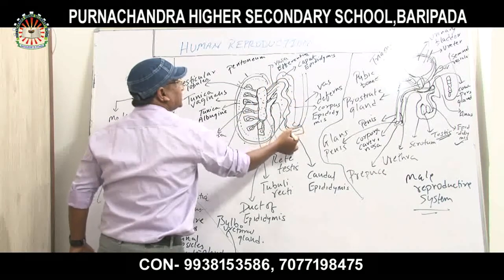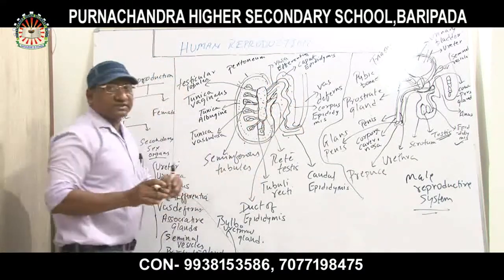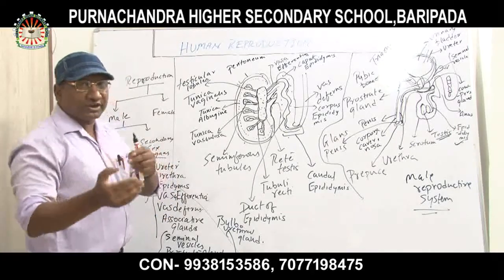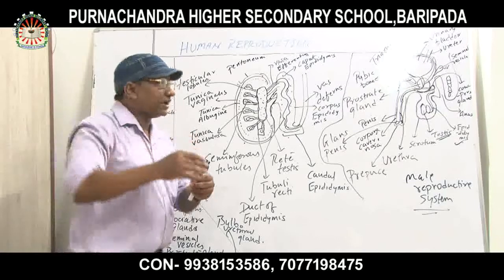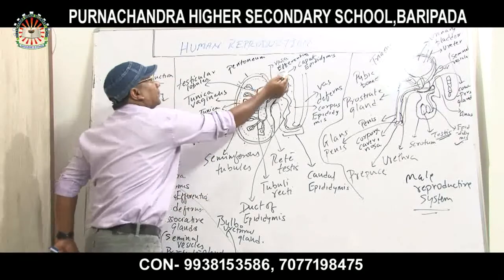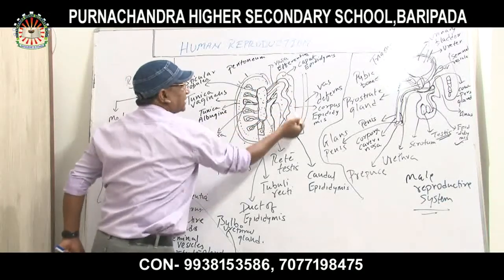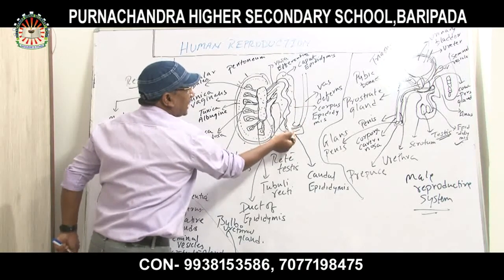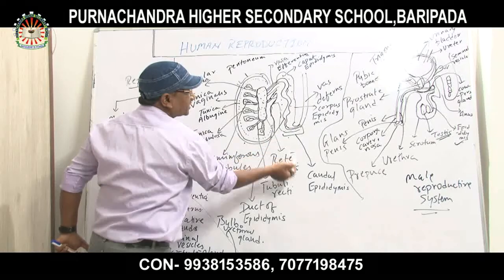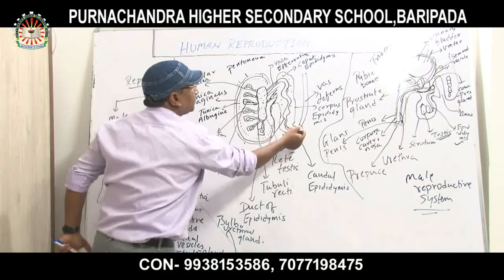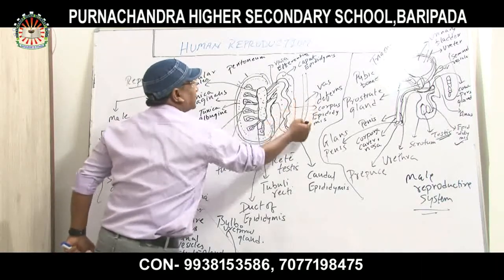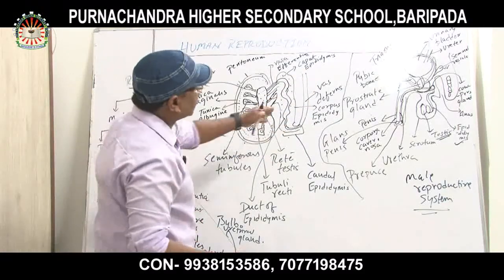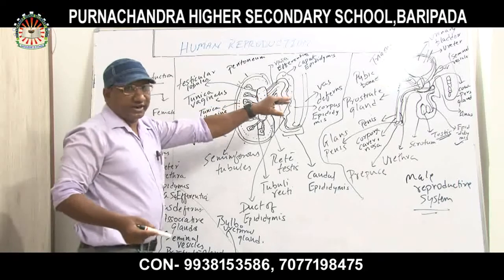Then this is called the epididymis. The epididymis is divided into three parts. The upper one is called the caput epididymis, this is the corpus epididymis, and the lower one is the caudal epididymis. The caudal epididymis is joined with the vas deferens, which leads to the path of the ureter.